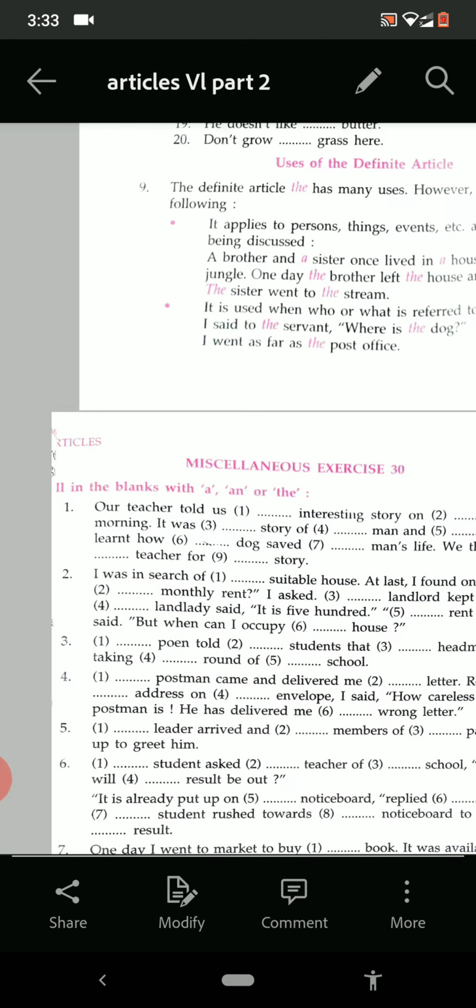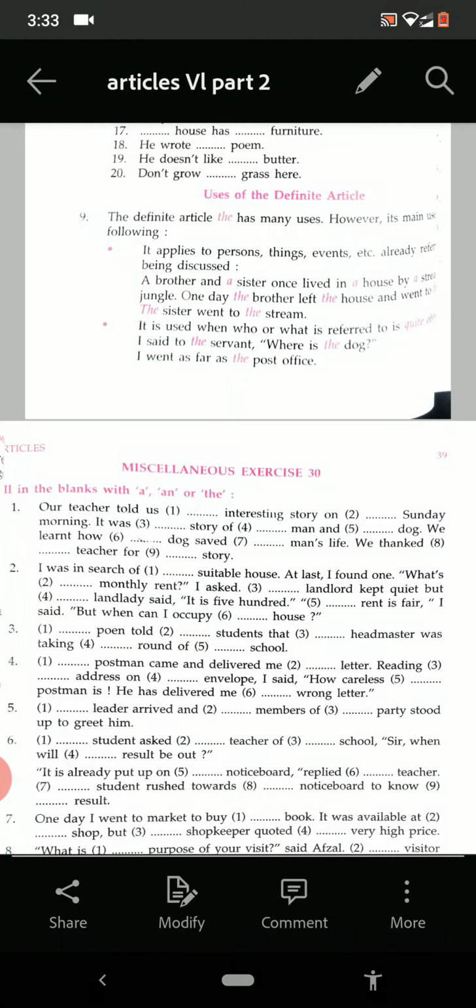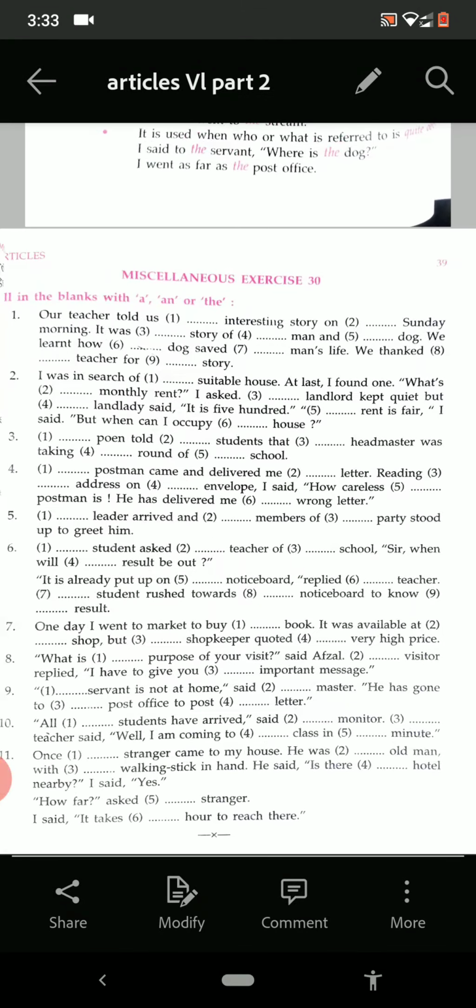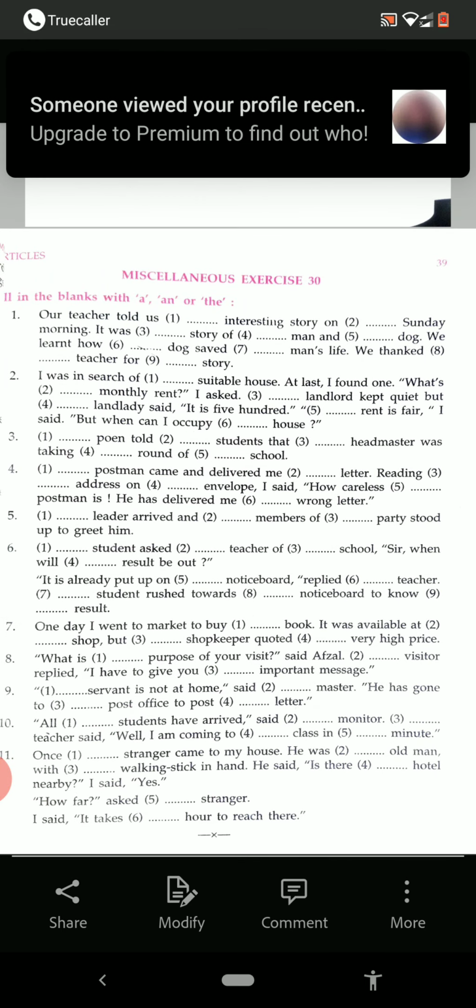Now you see. In this exercise, you have to fill the blank with a, an or the where it is necessary. Our teacher told us an interesting story on a Sunday morning.